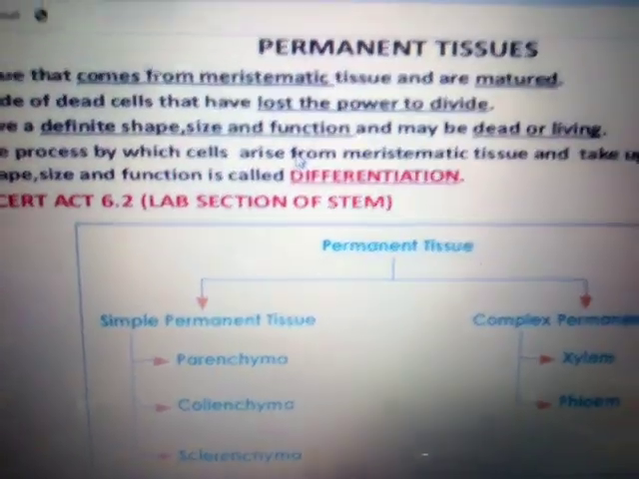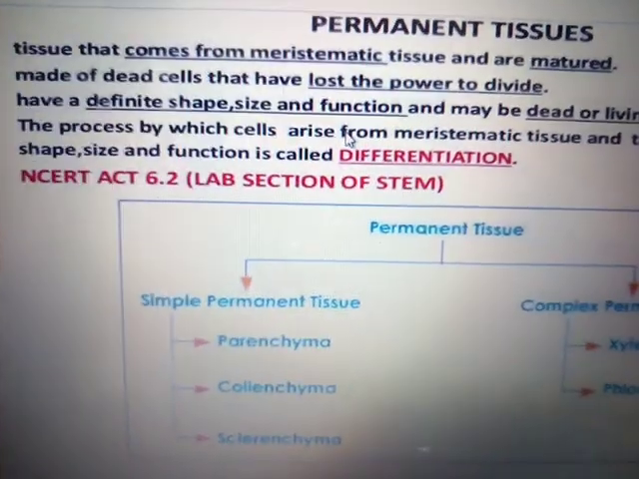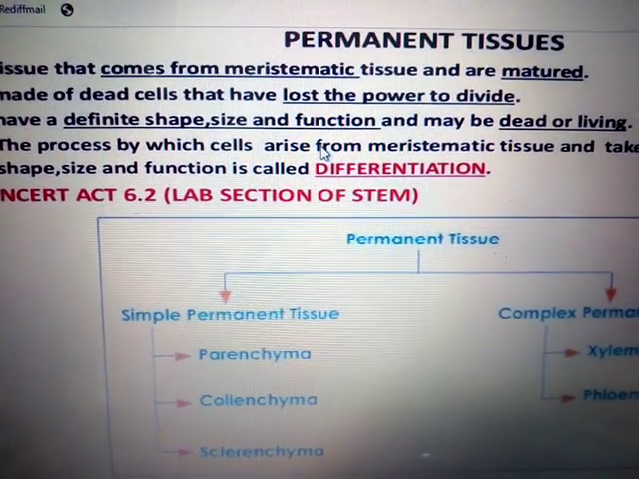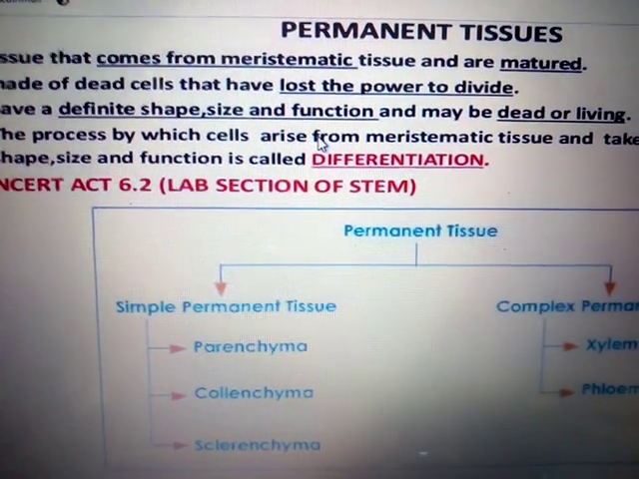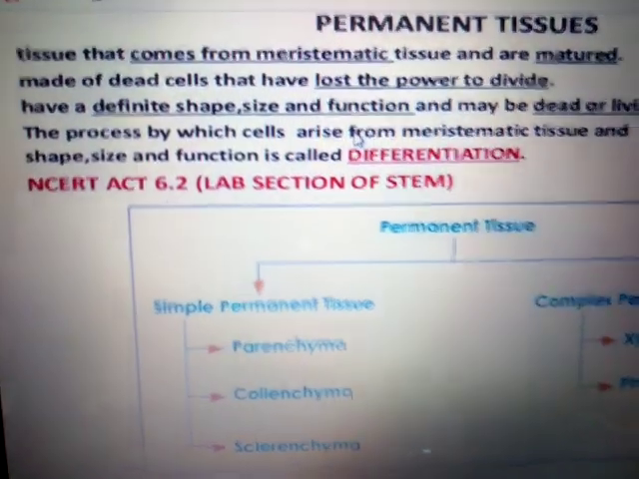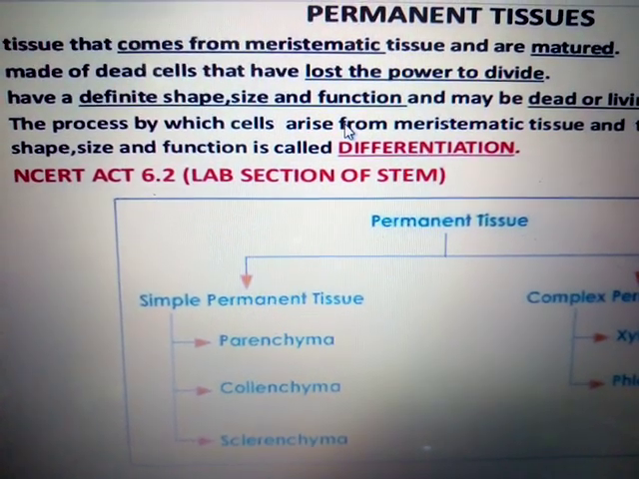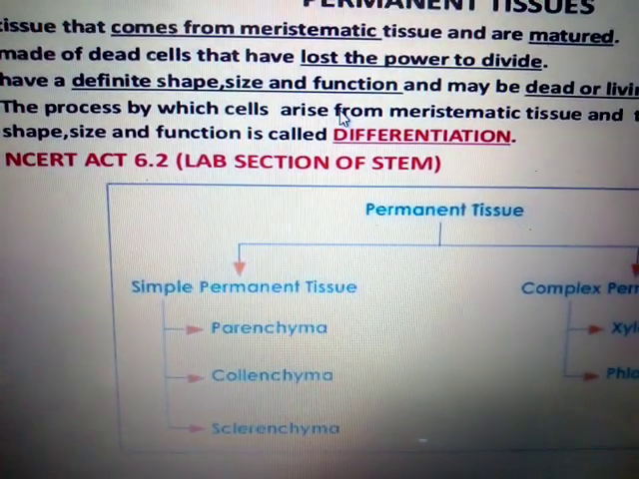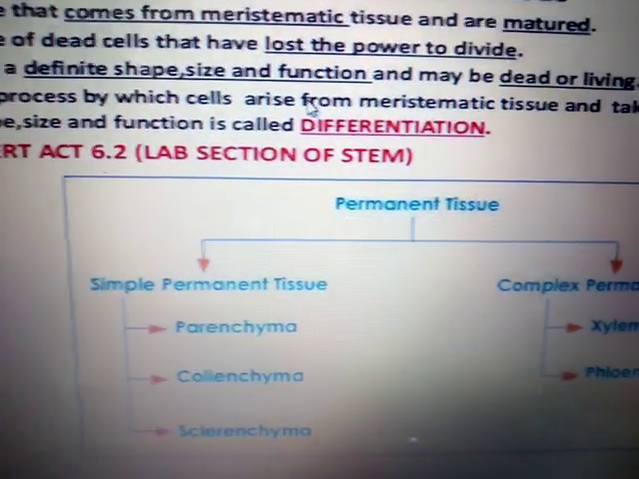Now, second, the permanent tissue. As I have told you earlier, the plant tissue can be divided into meristematic tissue and the permanent tissue. So here we have permanent tissue. The permanent tissues are those tissues which are permanent in nature, meaning they have arisen from the meristematic tissue, but they have lost the capacity to divide, meaning they are matured, and since they are matured, they have lost the capacity to divide. They have a definite shape, size and function, and may be dead or sometimes living also.